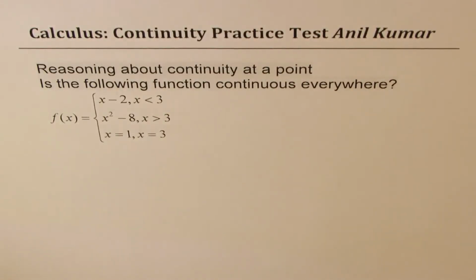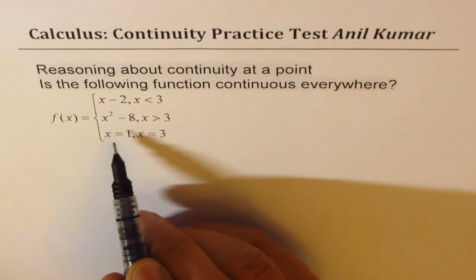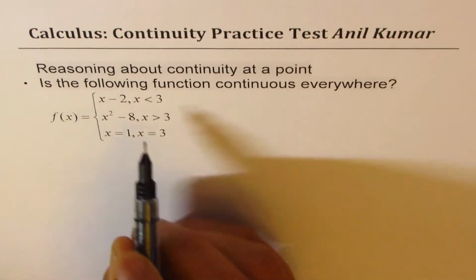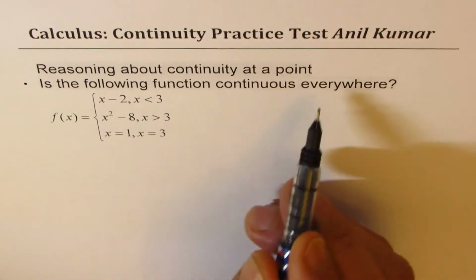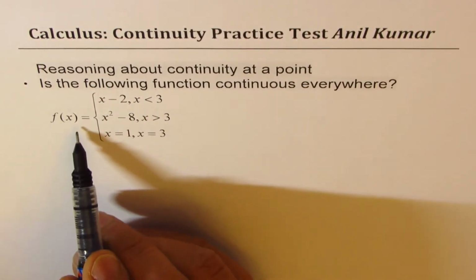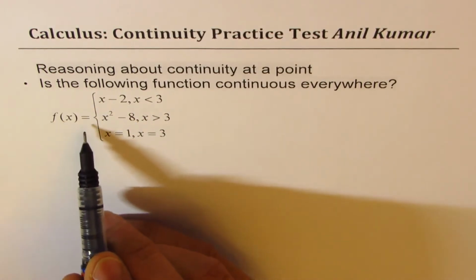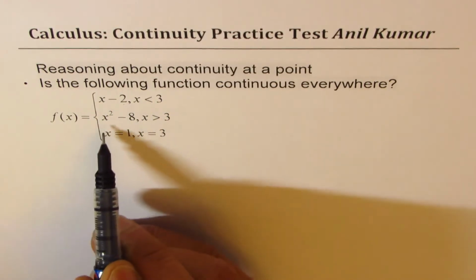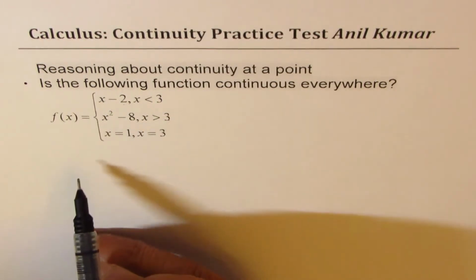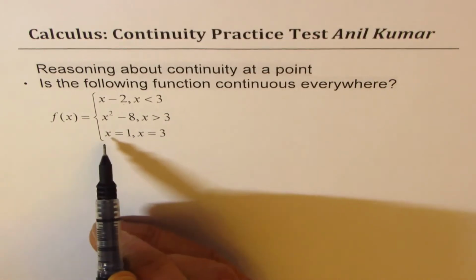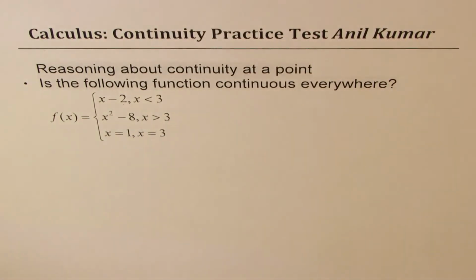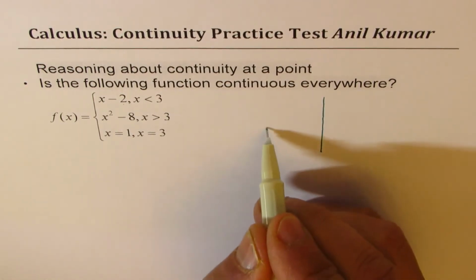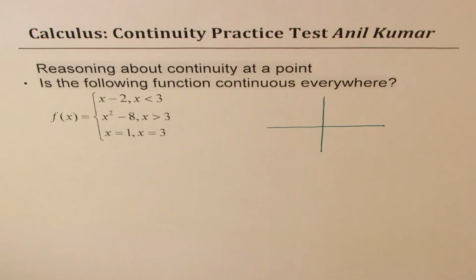So we'll reason out about continuity at a point with the help of this piecewise function. The question is: is the following function continuous everywhere? The function given to us is a piecewise function, f of x equals x minus 2 for x less than 3, x squared minus 8 for x greater than 3, and at x equals 3, the value of the function is 1. So let me sketch this function here, and then we'll discuss continuity.